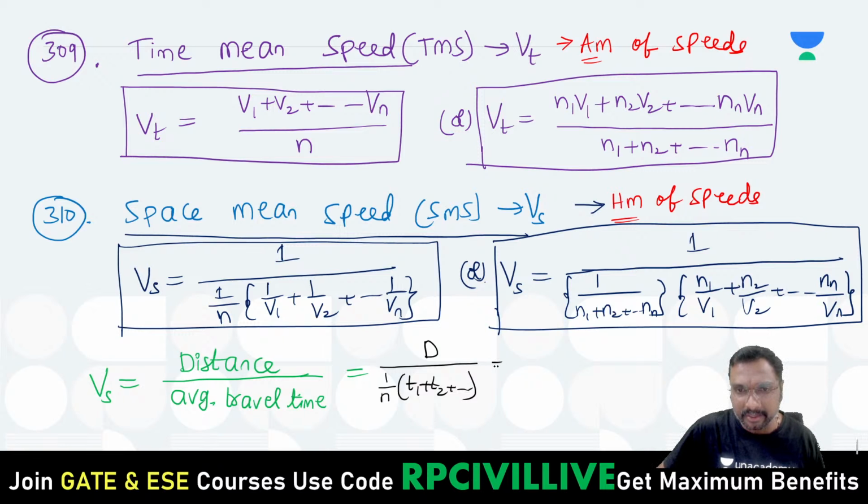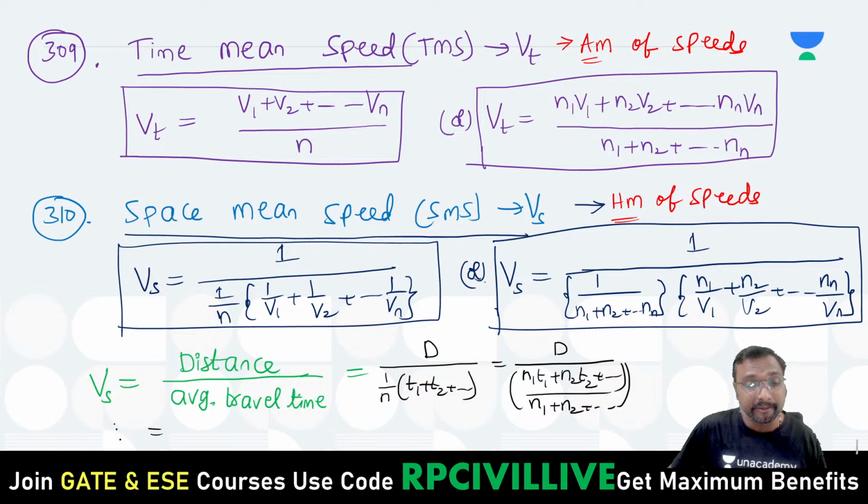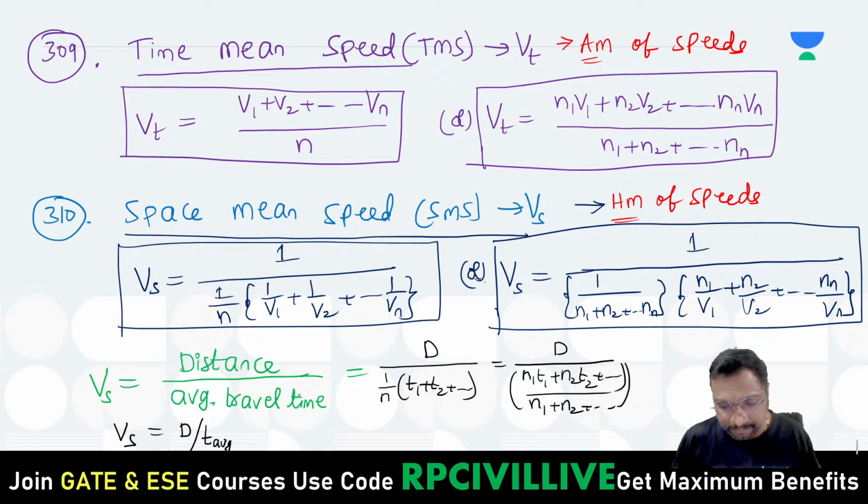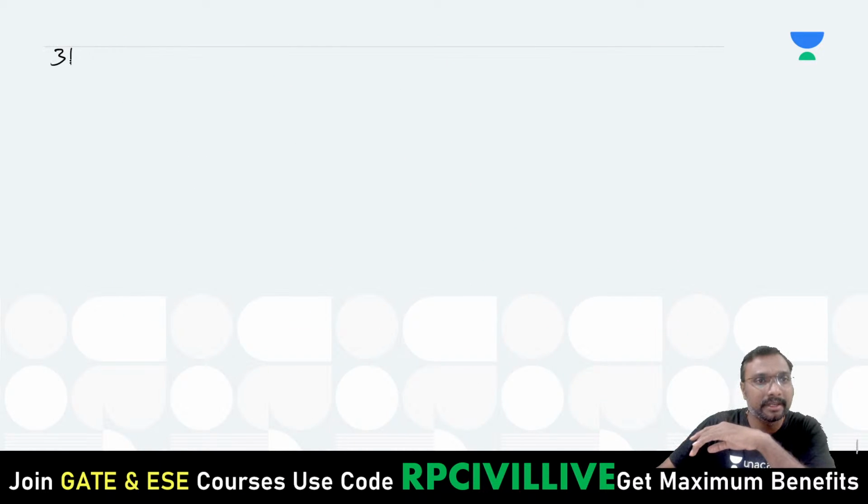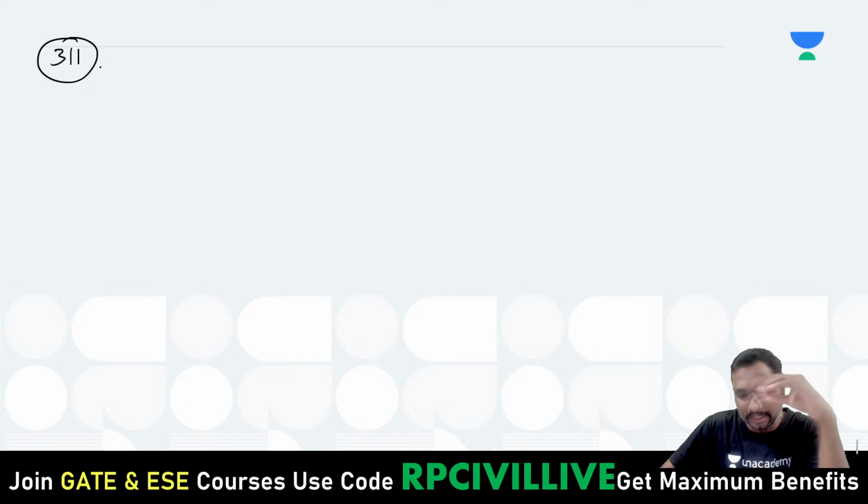But if many distances are there, many times are there, many vehicles are there, it is n1 t1 plus n2 t2 plus so on, divided by n1 plus n2 plus so on, right? So now we can say Vs is nothing but your distance d divided by the average travel time of vehicles. So if n1 vehicles are having t1 travel time, n2 vehicles are having t2 travel time, and so on. This is how you are getting the time mean speed and space mean speed, right? That is 310. This is your 311. So with this formula we'll close.